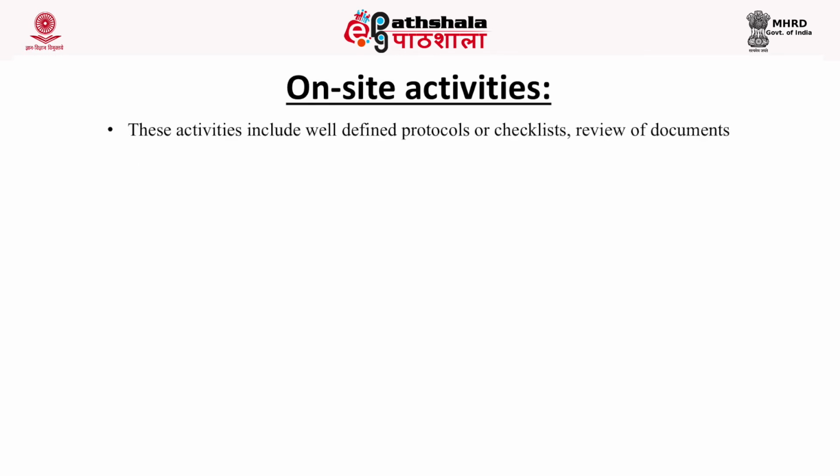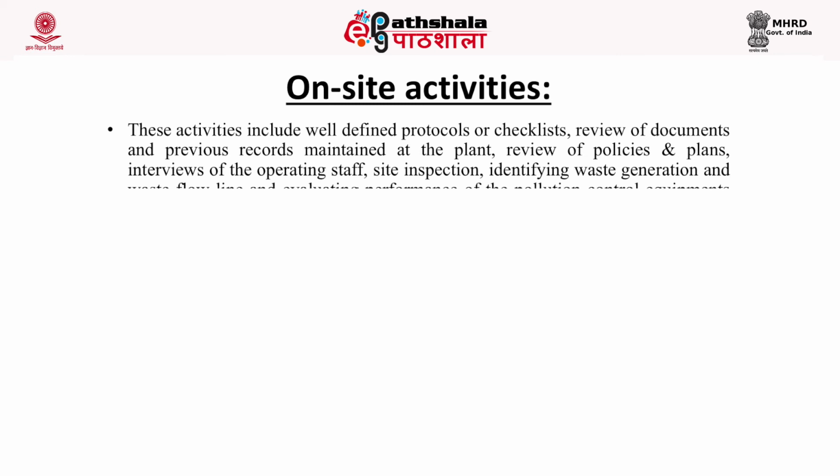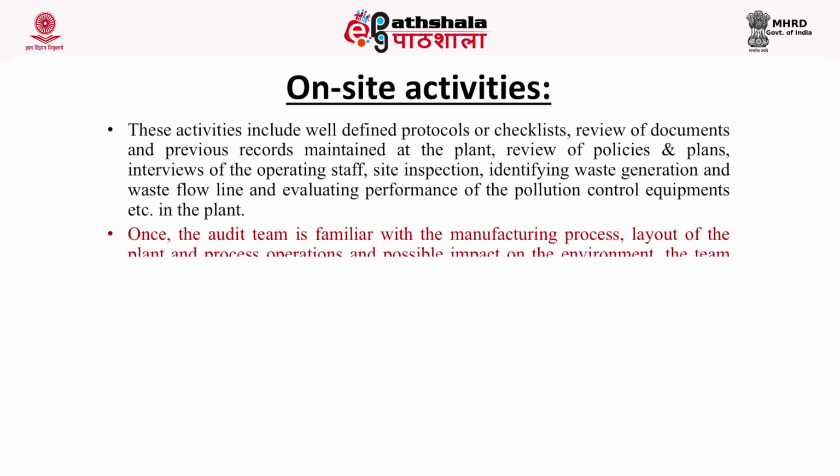Now, the next step is on-site activities. These activities include well-defined protocols or checklists, review of documents and previous records maintained at the plant, review of policies and plans, interviews of the operating staff, site inspection, identifying waste generation and waste flow line, and evaluating performance of the pollution control equipments, etc.